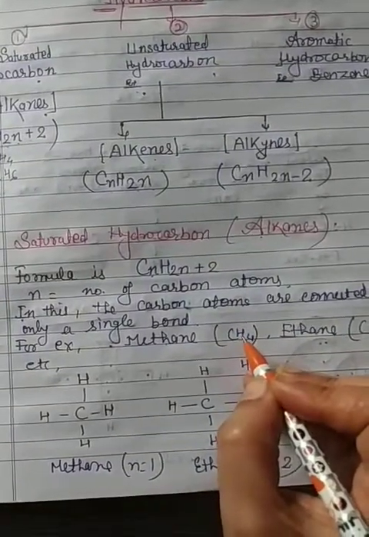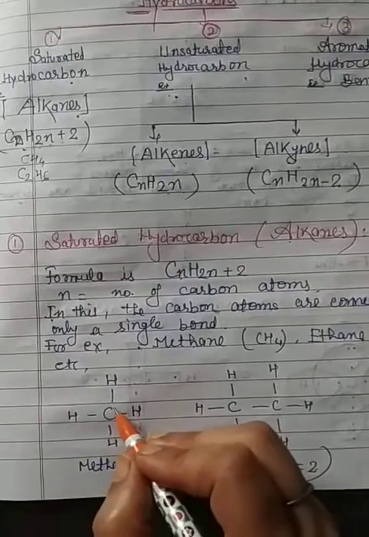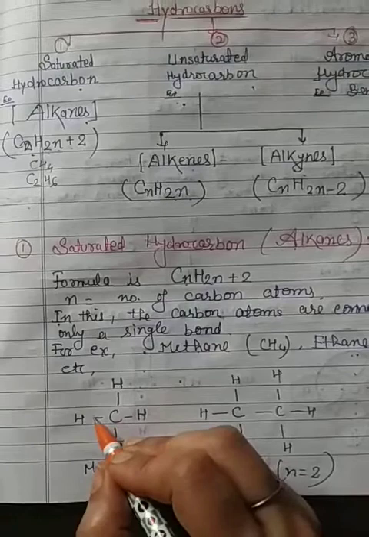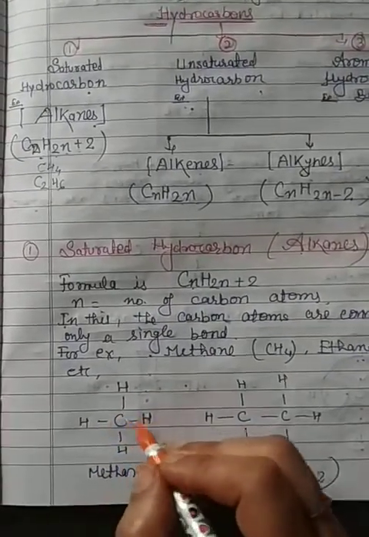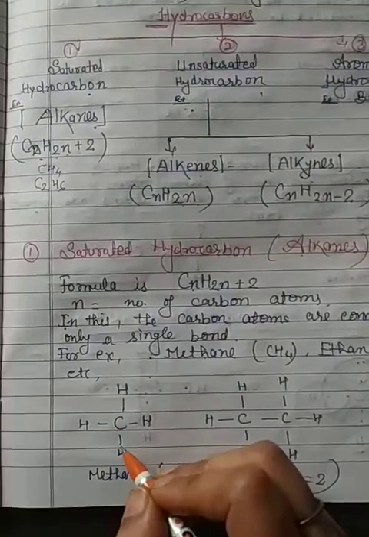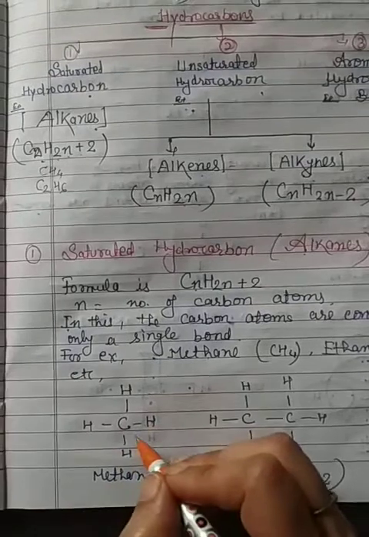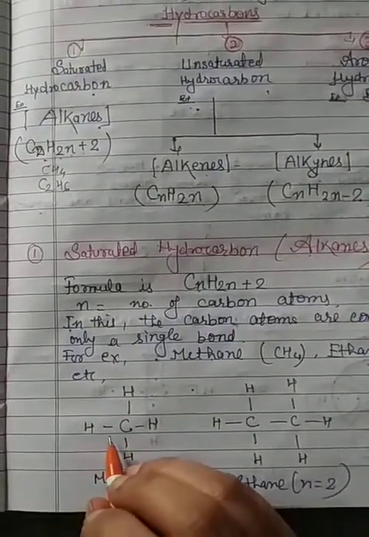CH4: 1 carbon, 4 hydrogen. We know the valency of carbon is 4 and hydrogen is 1, so one electron will be shared and form a single bond. There should be 4 bonds around carbon.